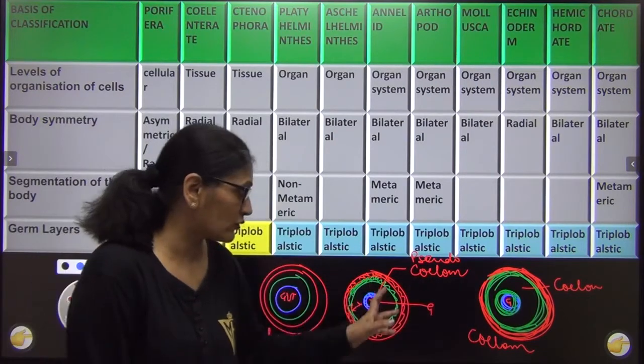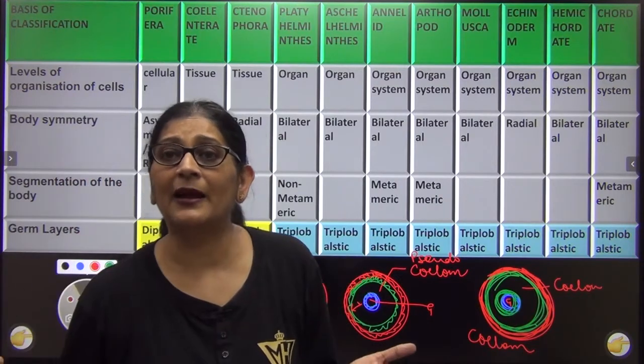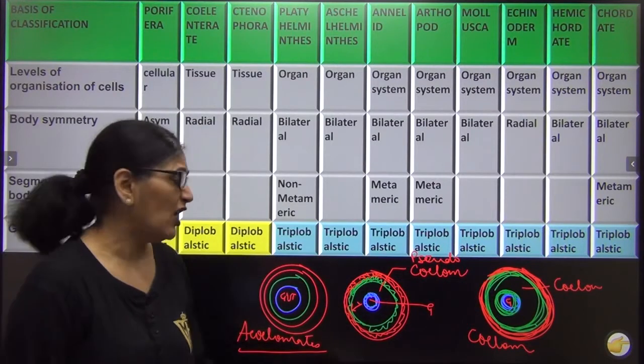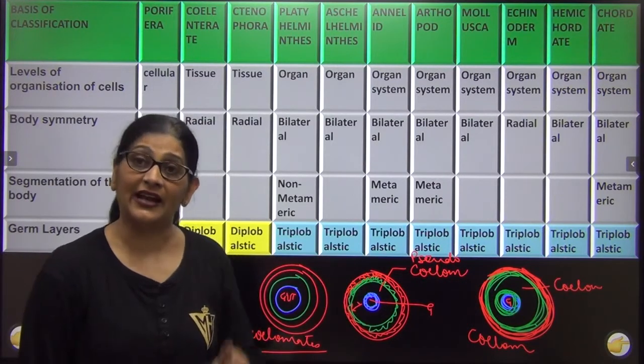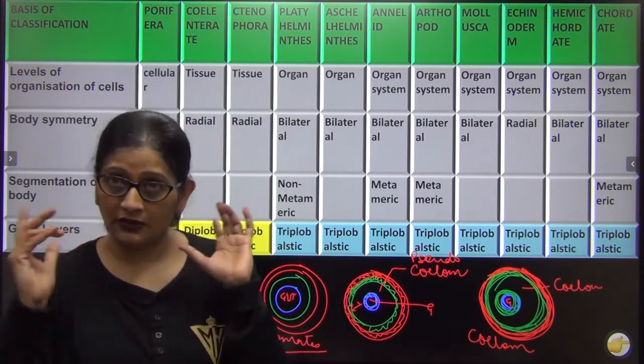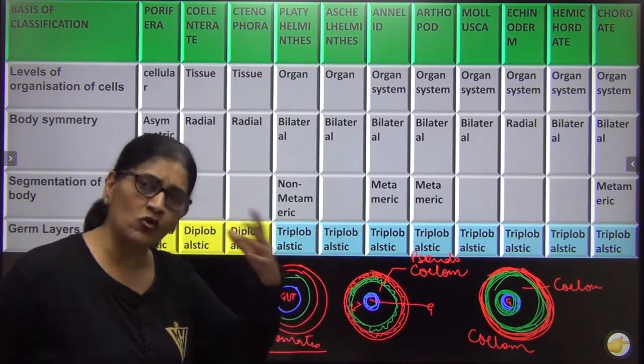Now this true coelom, you can ask me, ma'am, to keep the heart and kidney you just needed space, right? How does it matter if it is lined by mesoderm on either side or if it is lined by only one side? I'll tell you later, right? But I just want to tell you that when the body develops, remember true or false.